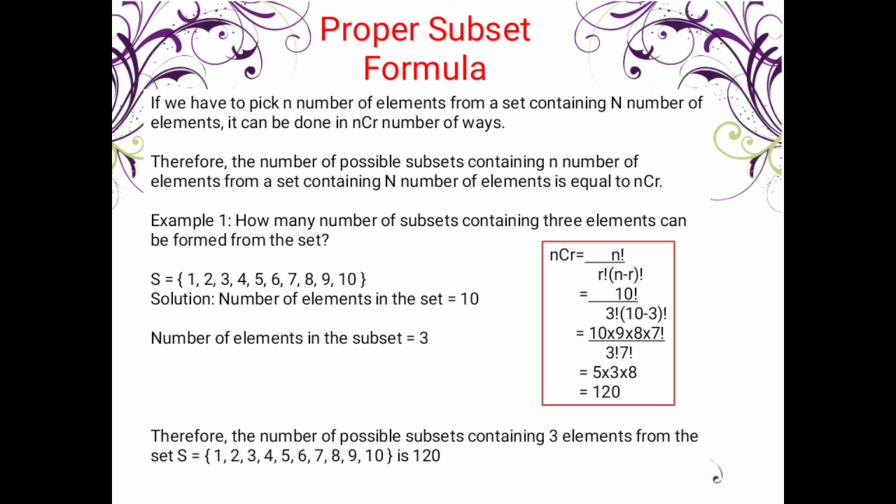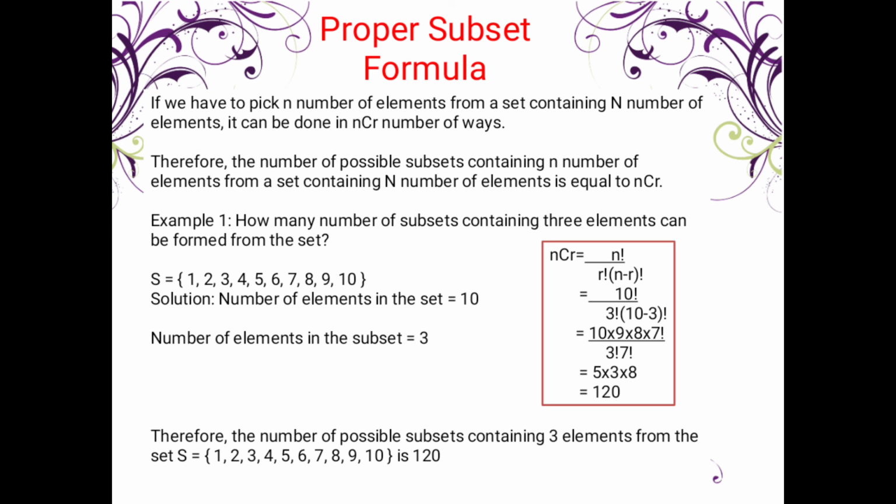The 7 factorial is common, so it can be canceled. And 3 factorial is 3 times 2 times 1. The 3 and the 9 are common, so 9 becomes 3 and the 3 disappears. The 2 is common with 10, and 10 divided by 2 is 5.